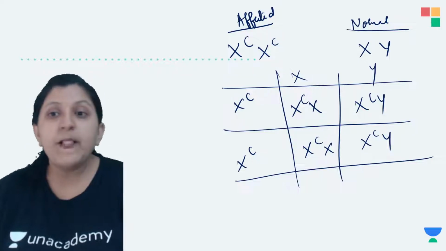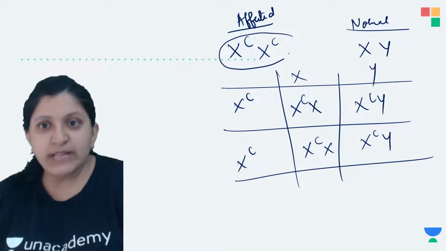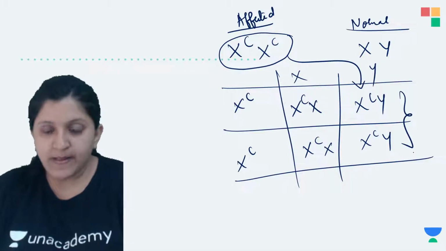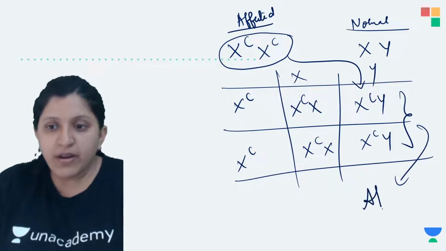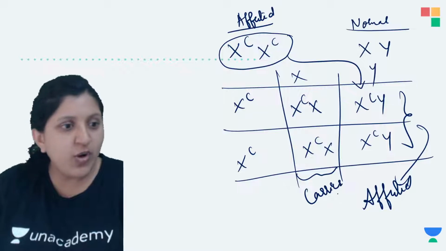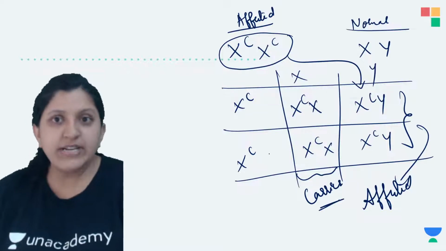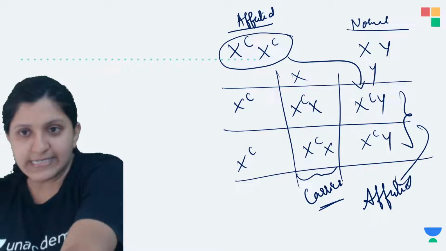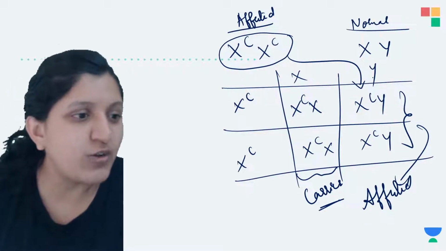So that means the mother is affected, she is giving her disease to the son, so both sons are affected. And here both of these are again carriers, so they are not normal because they have a disease causing gene. They are carriers of the disease. Okay, is this clear? Any doubt till here?